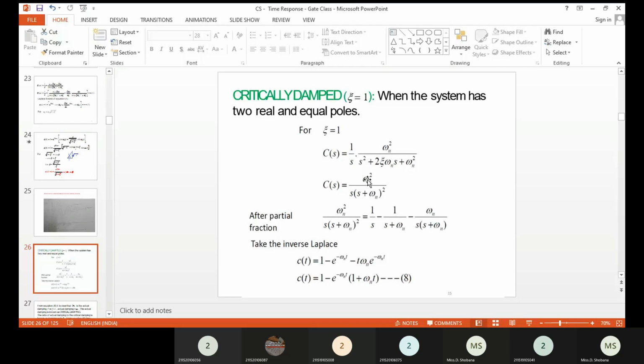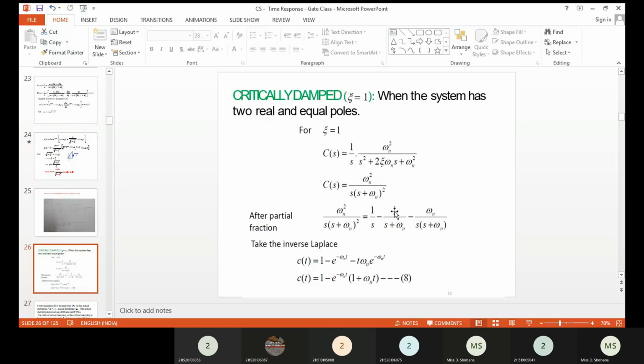So here R of s is taken to the right hand side, and you get omega n square divided by s into s plus omega n the whole square. Again you have to apply the partial fraction, determine the constant values, and substitute them. You finally get 1 divided by s minus 1 divided by s plus omega n minus omega n divided by s plus omega n the whole square.